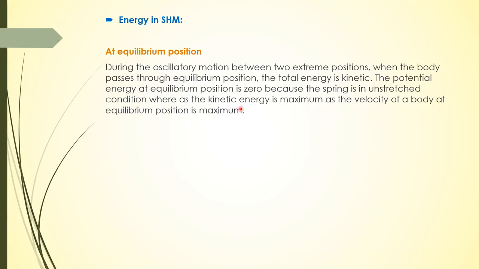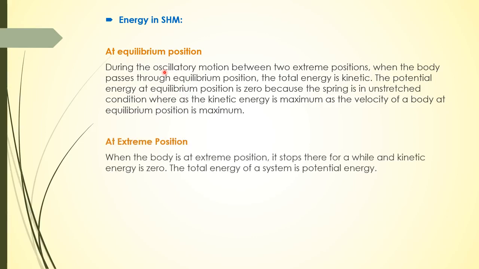So the kinetic energy is half mv square. So if the velocity of a body is maximum, kinetic energy is maximum. So at equilibrium position, the kinetic energy is maximum and potential energy is 0, and total energy is equal to kinetic energy. If we talk about the extreme position, when the body is at extreme position, it stops there for a while, and kinetic energy is 0. Total energy of the system is equal to potential energy.